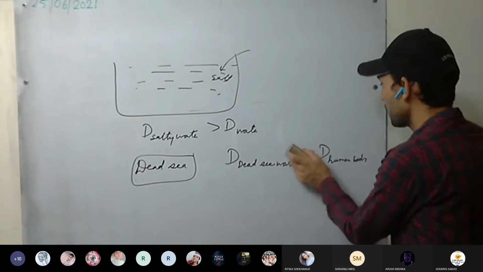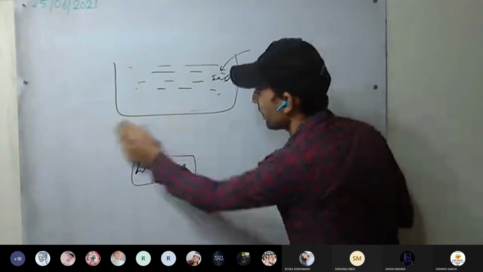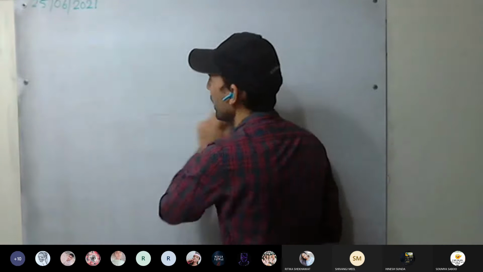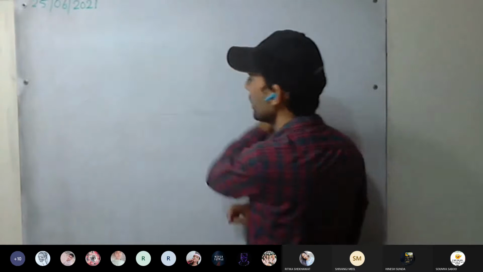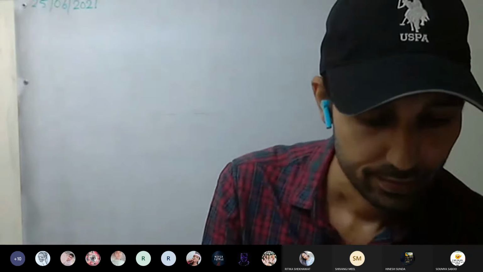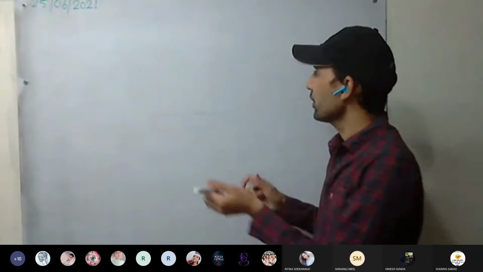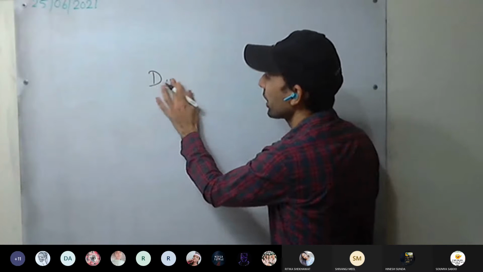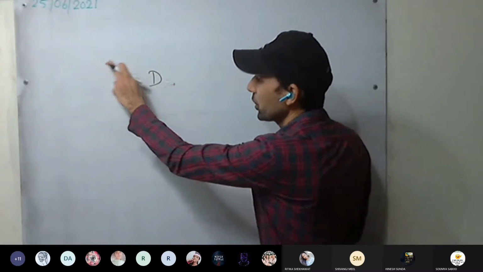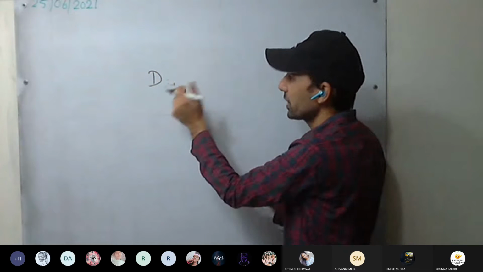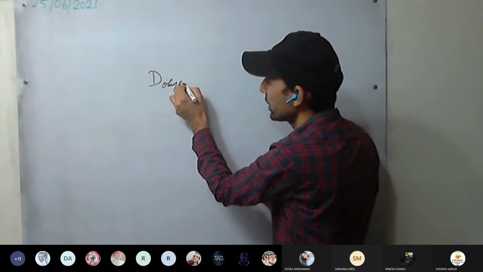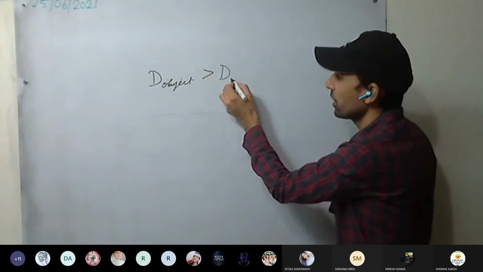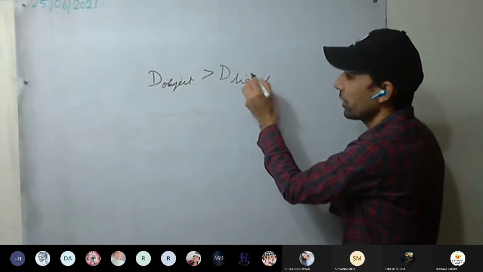Okay. Now we discuss the principle of flotation. According to the principle of flotation, an object will sink if the density of the object is more than the density of the liquid.